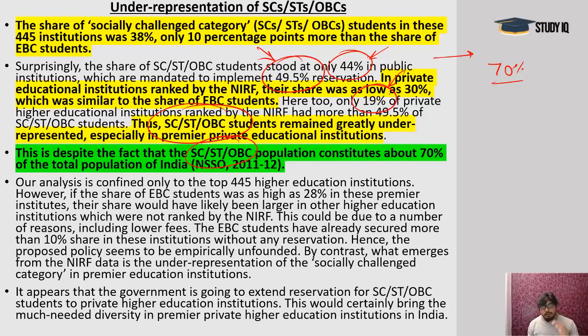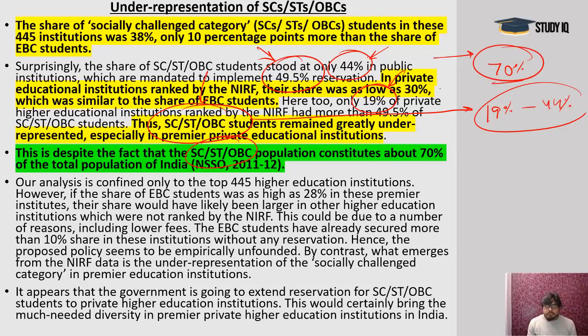That means the huge number of other institutions have this number very low for SC, ST, OBC students. So this is a clear, shocking detail that is totally against the public perception that they are availing a lot of advantage and a lot of reservation benefits. You see, the representation is very low, from 19% to 44%. And it's a problematic issue because education is more and more privatized. So this number would hover around only 25 to 30%, while the population is 70%. So we can understand what the problem is.